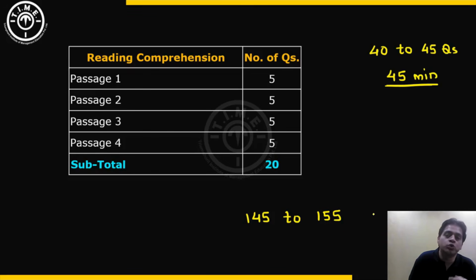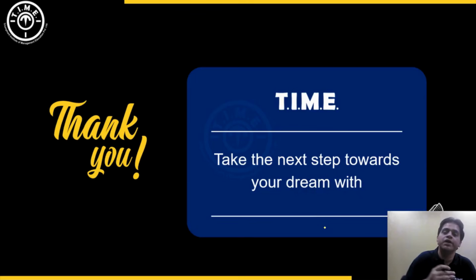Toppers, those who are looking for the best colleges, should be going towards 160 plus attempts, though that will be considered the score that should be targeted by the students who are targeting the best B-schools. But in general, we can say 145 to 155 attempts in this slot would be considered a good number of attempts.